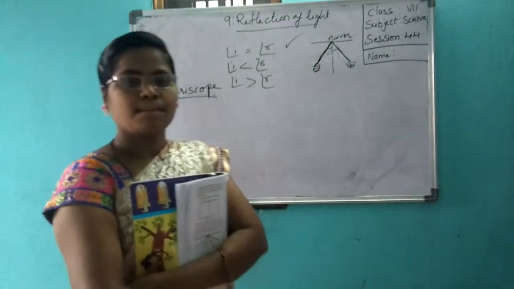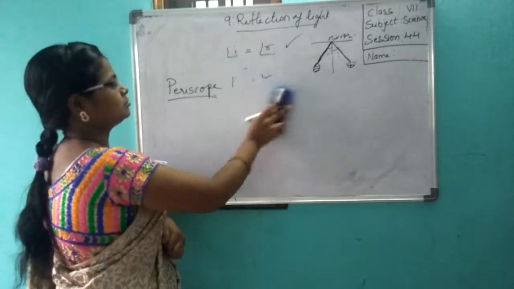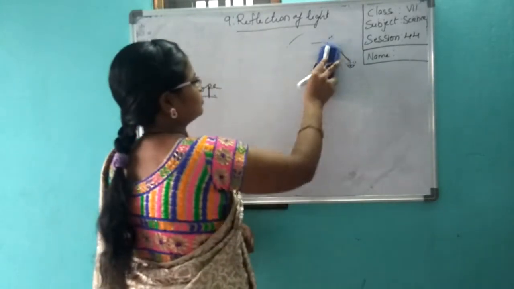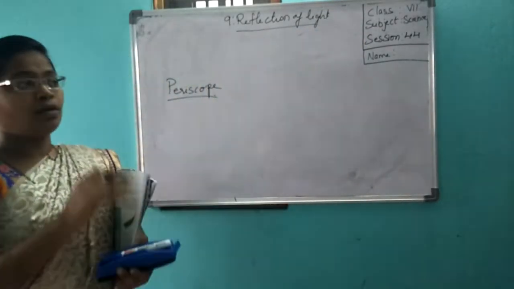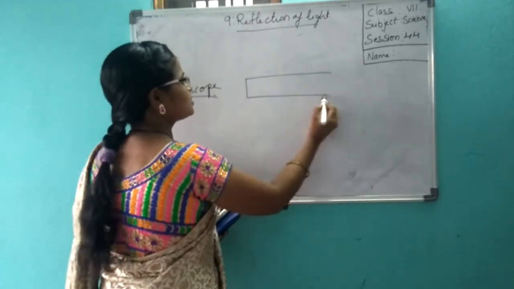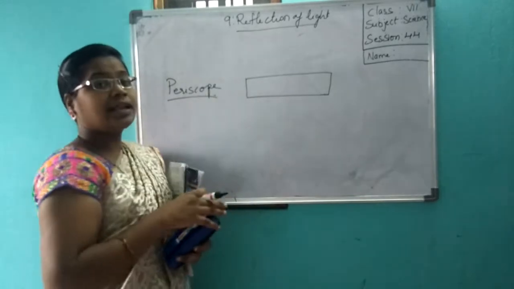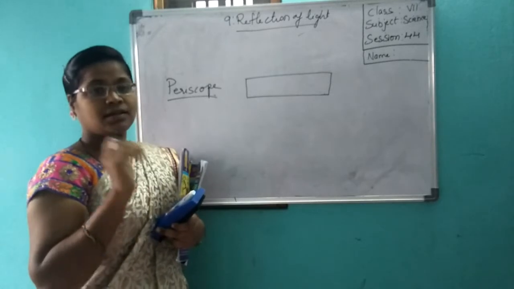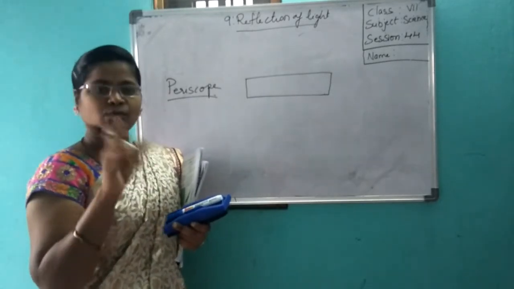Take one long rectangular box, like your bangle box or agarbatti box. Listen carefully. If you don't understand, you can watch the video.